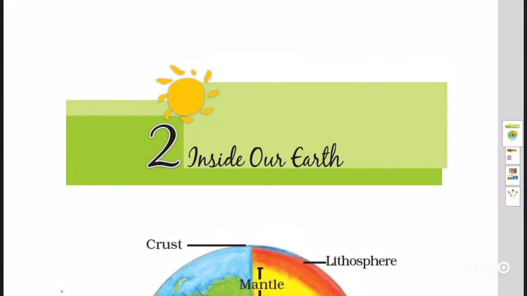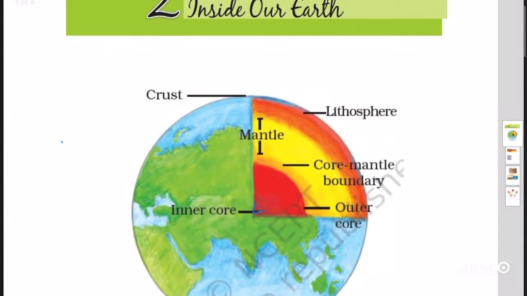Hello everyone. Today we are going to learn about chapter number 2, Inside Our Earth. This is the chapter of our environment of social science. It is a textbook of geography of class 7th. Today we are going to learn about the earth. What is earth made up of? The name of the chapter itself will tell about the gist of the lecture.